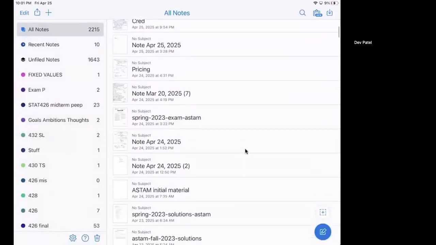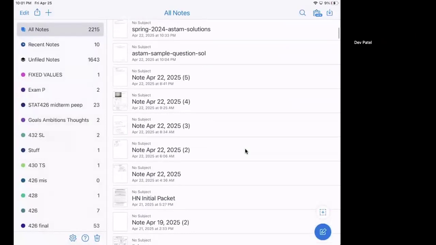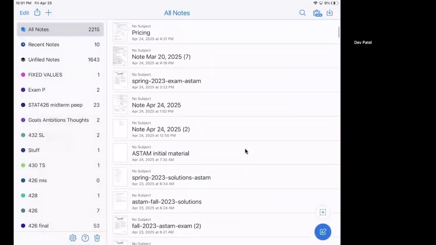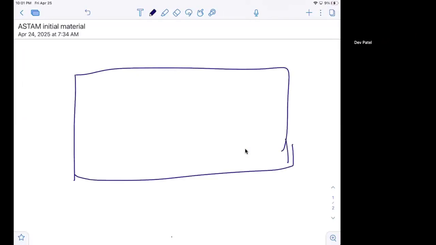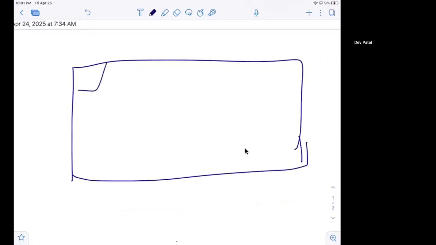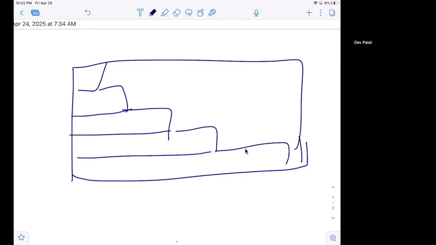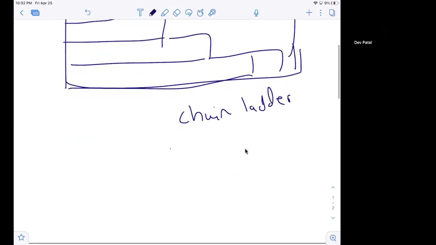And then we'll also go over chain ladder as well. So typically when we are reserving amounts to develop and pay out claims, we only have some observed data and we want to project into the future how much reserves we would need to actually pay out these different claims. And that is what we refer to as reserving. One of the ways that we can do that is through what we call chain ladder. I'll go through this later. I just want to give a high-level concept of what this is.